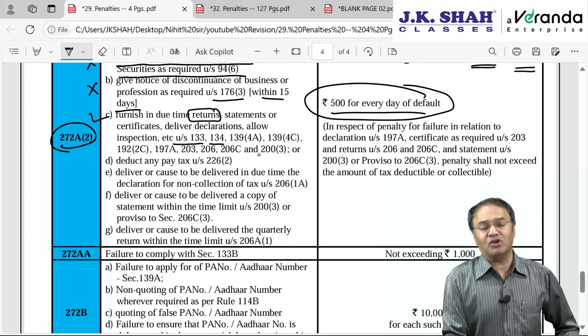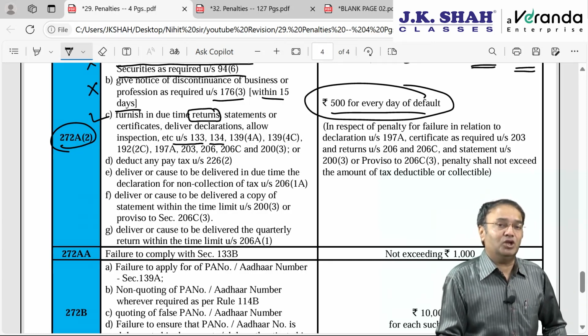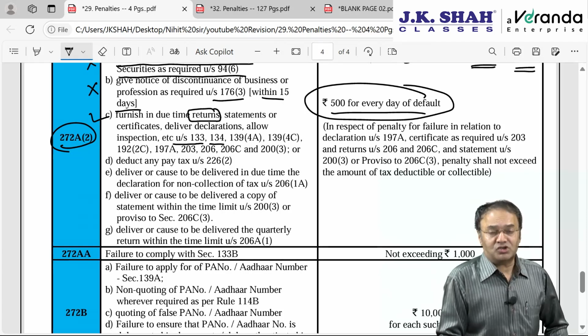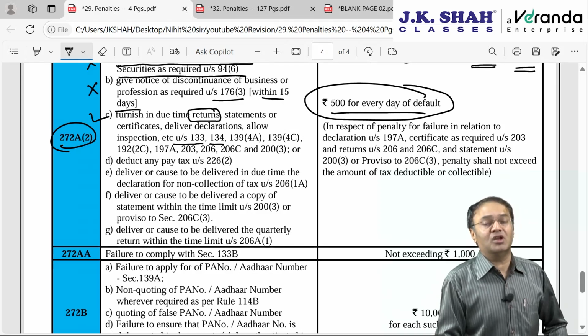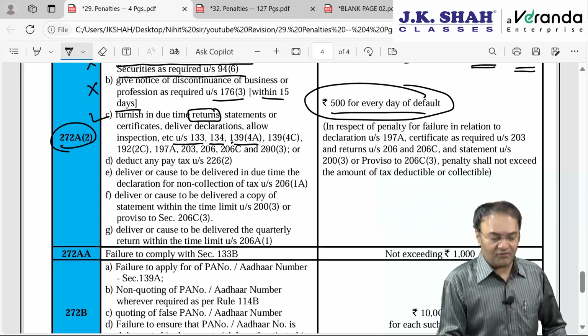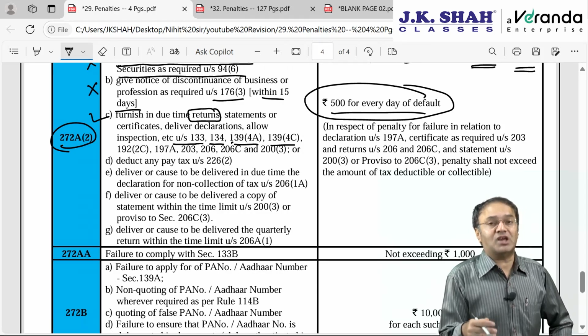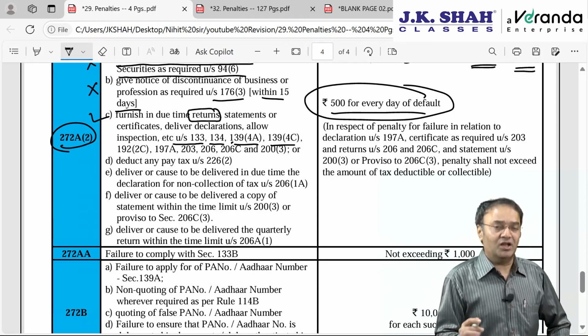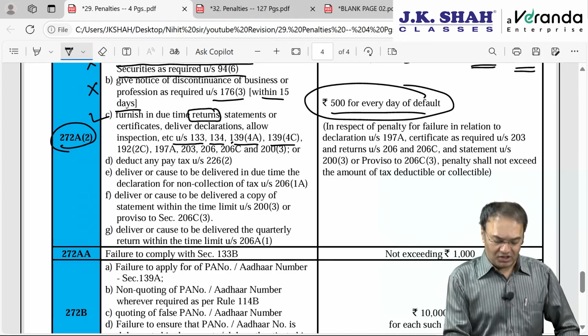Section 134, power to inspect register of shareholders. Here notice can be issued to the company asking the company to furnish the details of shareholders or debenture holders or mortgagees. If the company, ideally a private company but it could be a public company also, fails to furnish the list of shareholders or debenture holders, then 500 rupees per day penalty. Section 139(4A): ITR to be filed by a trust. Section 139(4C): ITR to be filed by certain institutions and associations whose incomes are exempt under various clauses of section 10, such as research associations like ISRO, news agencies, mutual funds, etc.